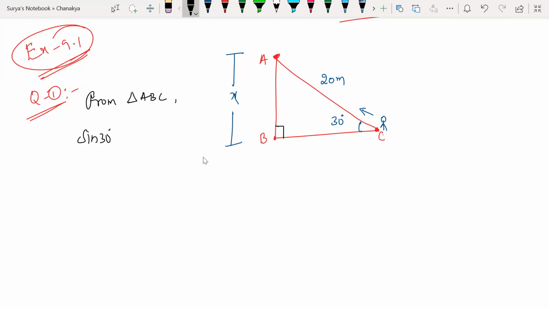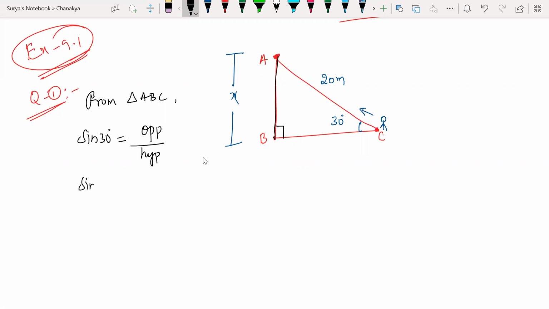Why sin 30 degrees? Can you please tell me that? Yes, sir, because we need to find the opposite, and we already know the hypotenuse. So opposite by hypotenuse is nothing but sine. Why can't we apply adjacent, cos 30? Because it's not being asked in the question, and we don't have any information about it. We have to find AB here, which is the opposite side, the height of the pole.